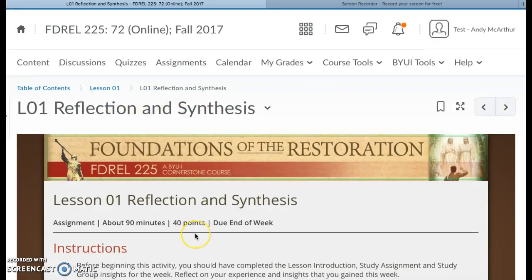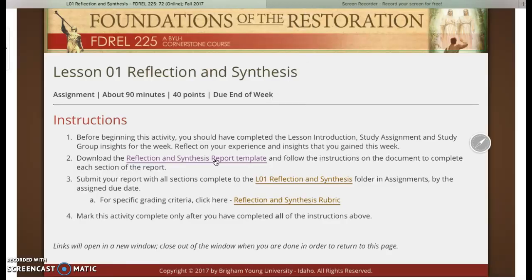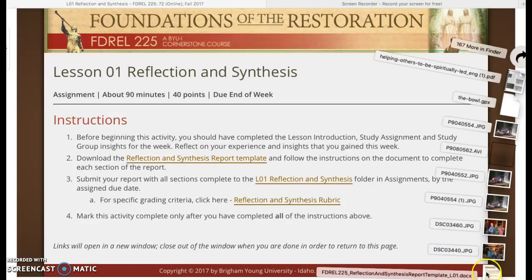Reflection and synthesis. So here's where it's going to give you an opportunity to reflect and to synthesize. You'll submit your report right here, and then you'll see how the grading is right here. But let me just draw attention to two things. This seems to be what kind of gets people hung up a little bit. So let me just open up that.